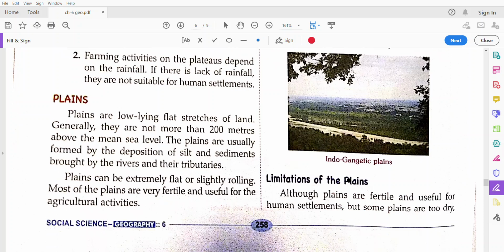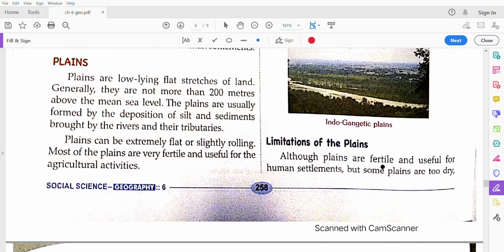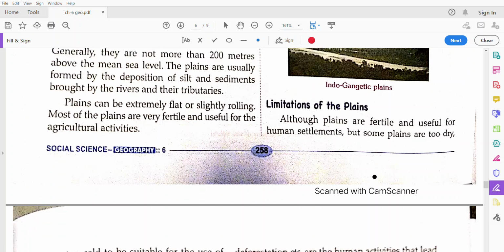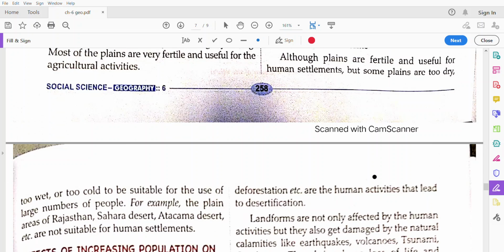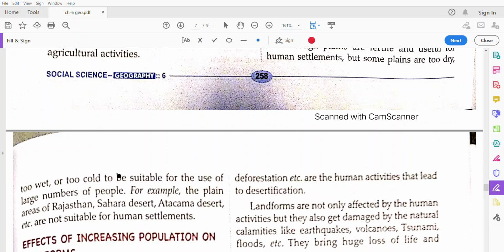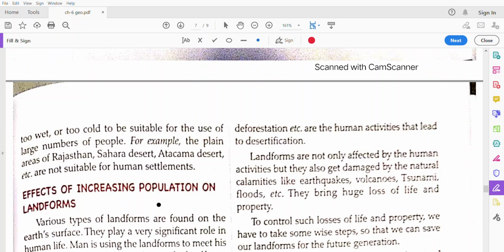The limitations of plains: the plains are so fertile and useful for human settlement, but some plains are too dry or too wet. As you can see, the Rajasthan and Sahara deserts are dry areas where there is less population. In the Atacama desert also, there are fewer settlements.